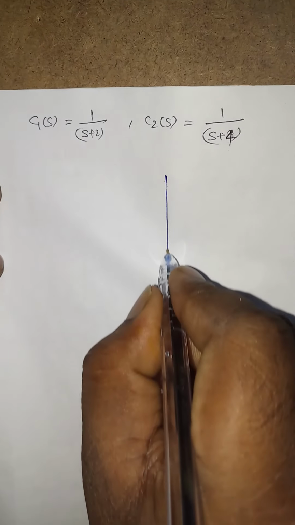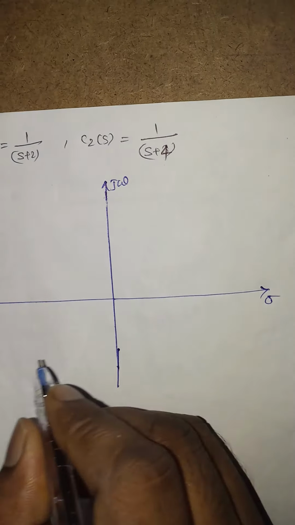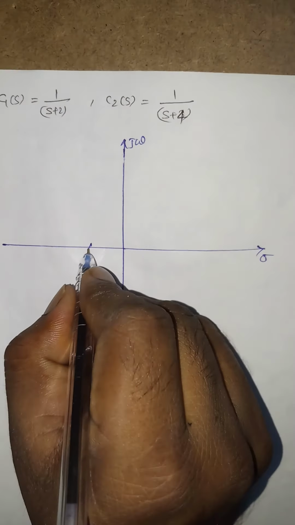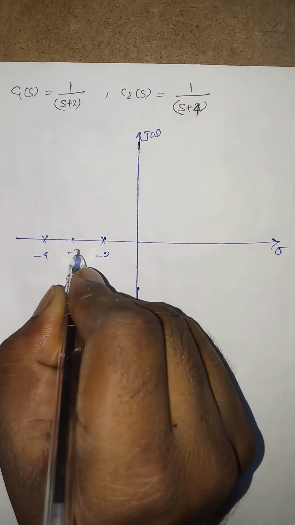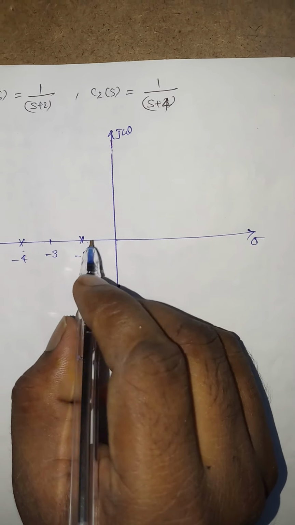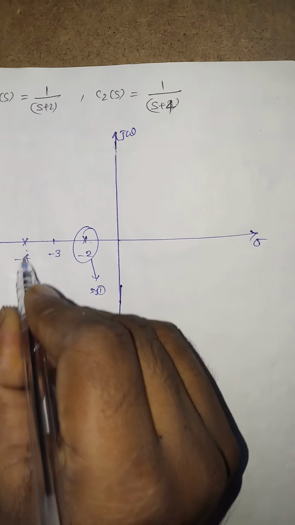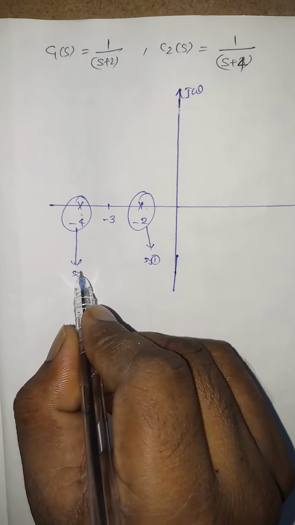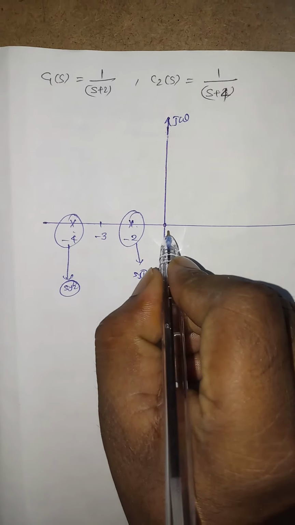If I draw an S plane here, with a real axis and an imaginary axis, the poles are at S is equal to minus 2 and S is equal to minus 4. Two poles are present: this is for system 1, and this is for system 2. And here S is equal to 0.